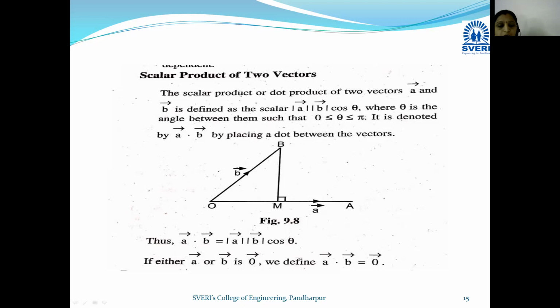Or if theta is pi by 2, theta जर pi by 2 असेल तर cos pi by 2 काय असणार आहे? Yes, what is cos pi by 2? 0. So that's why when theta is 90 degree, that means if two vectors are perpendicular, then their dot product is 0. Okay,